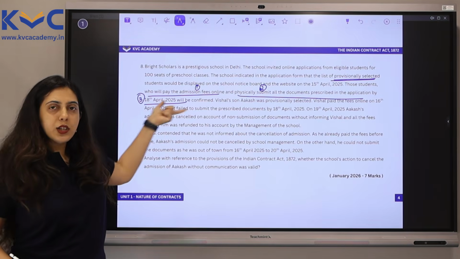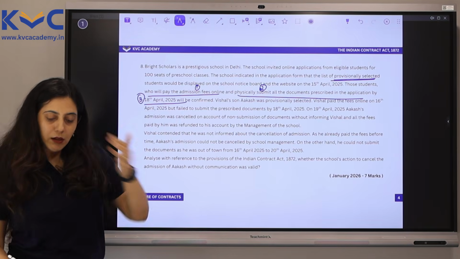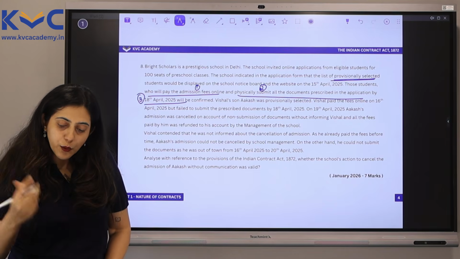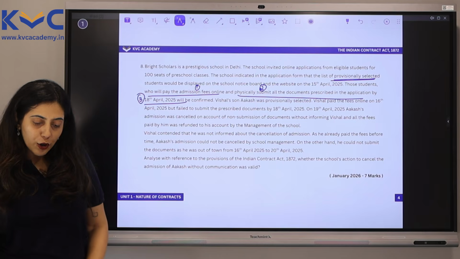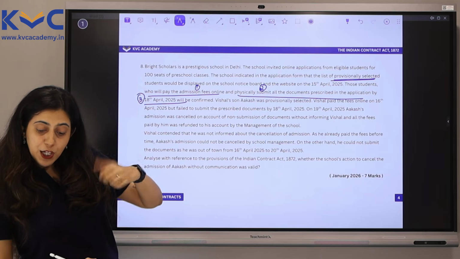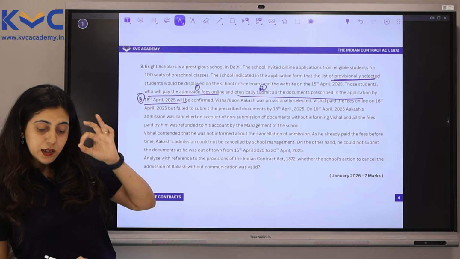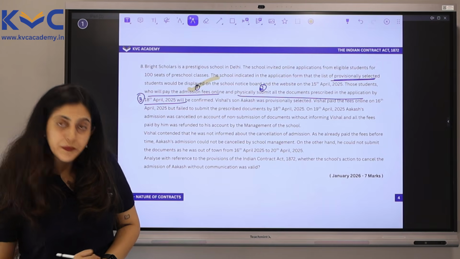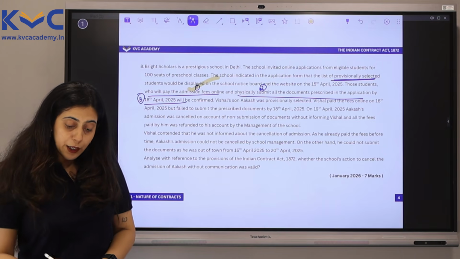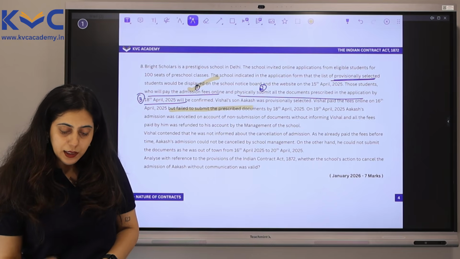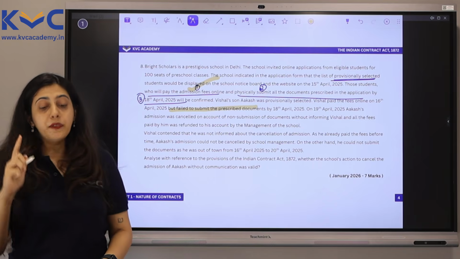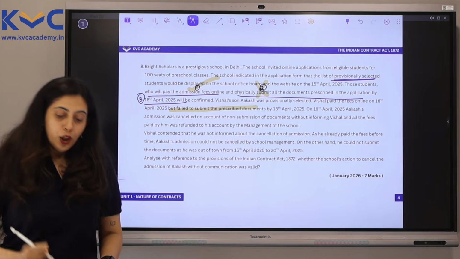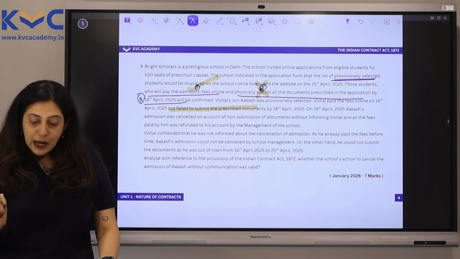Though it is not a separate condition, it's just a time limit, I will put a point 3 here. Now what happened? Vishal's son Akash was provisionally selected. Good on you, Akash. Then Vishal paid the fees online on the 16th of April 2025, which is condition number 1. He's done that. But he failed to submit the prescribed documents by the 18th of April 2025. So condition number 2 was not fulfilled within the time limit.